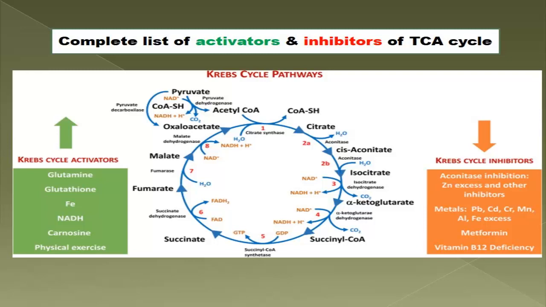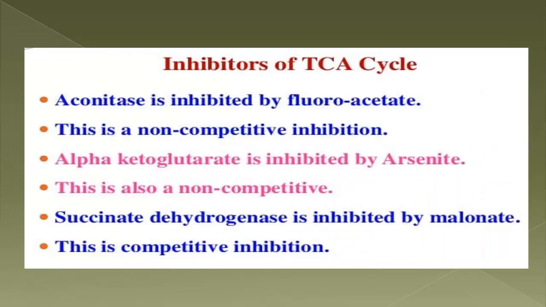Now next slide. Actually, let me simplify the inhibitors of the TCA cycle. Aconitase is inhibited by fluoroacetate by non-competitive inhibition, and alpha ketoglutarate dehydrogenase is inhibited by arsenite by non-competitive inhibition, and succinate dehydrogenase is inhibited by malonate. This is an example of competitive inhibition.